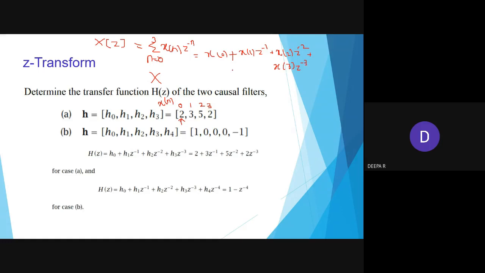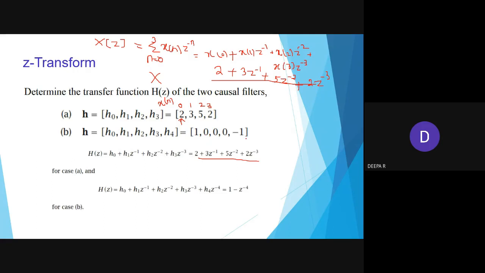Now apply x of 0 value as 2 plus x of 1 value as 3, so 3 into z power minus 1, then x of 2 as 5, so 5 into z power minus 2. Then x of 3 value as 2, so 2 into z power minus 3, right? So this is the final answer: 2 plus 3 z power minus 1 plus 5 z power minus 2 plus 2 z power minus 3.